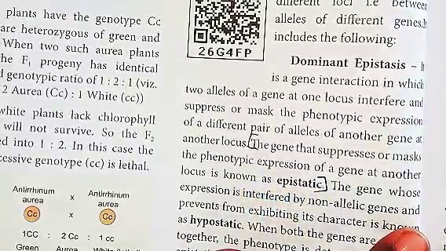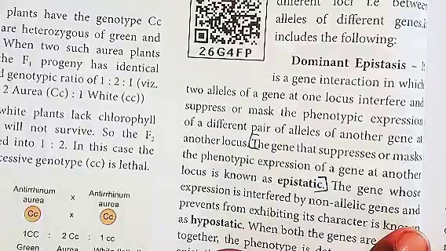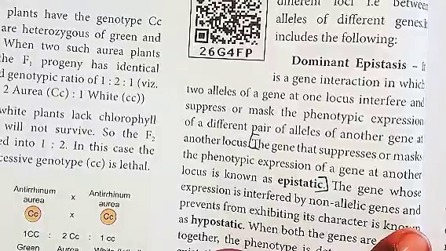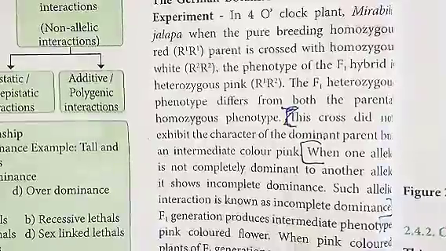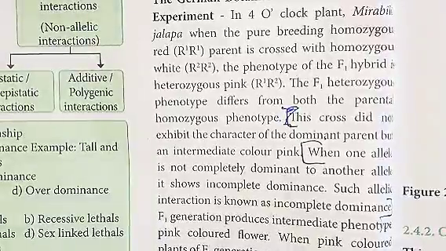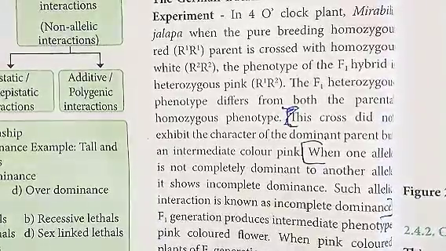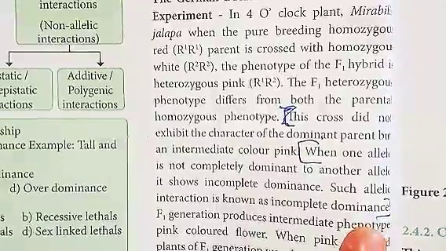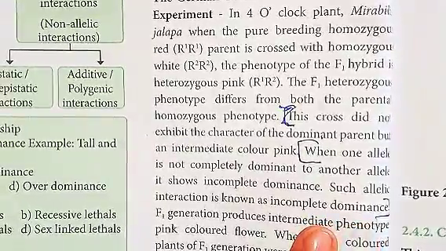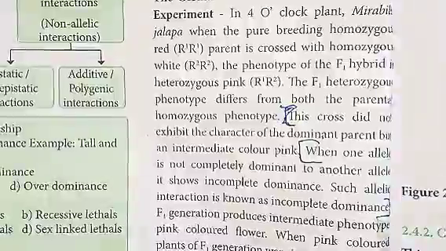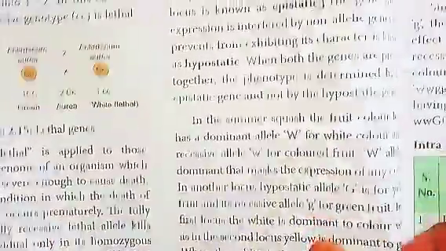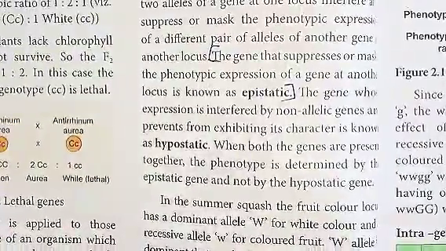In page number 42. Question number 1 is in page number 40. Okay, incomplete dominance, it is in page number 40. Next, second question, what is epistasis, is in page number 42.